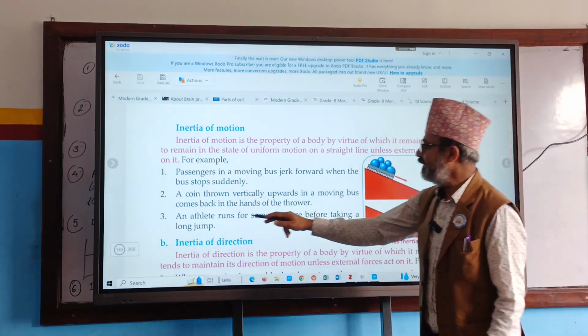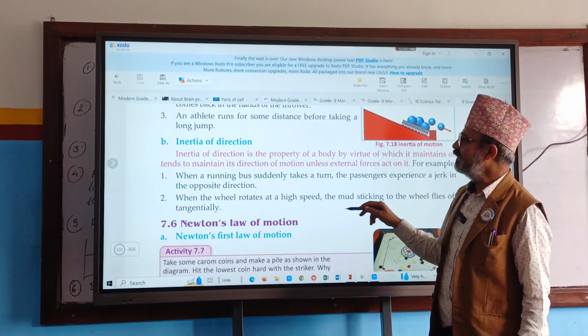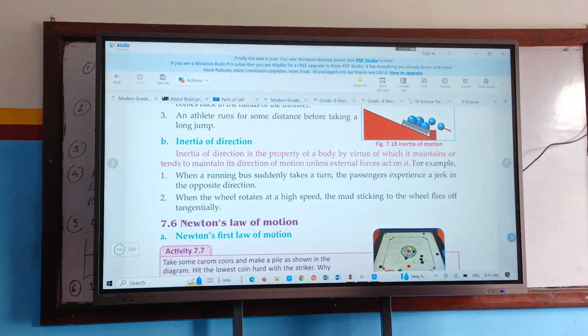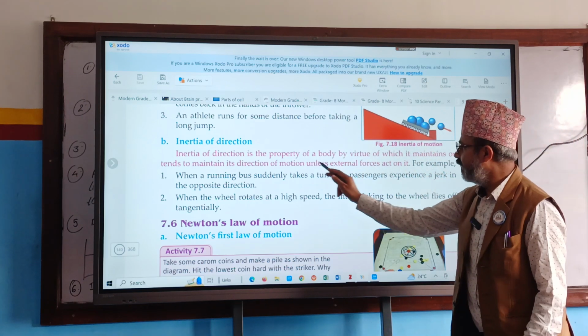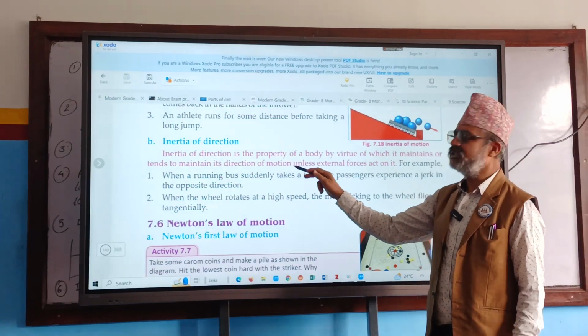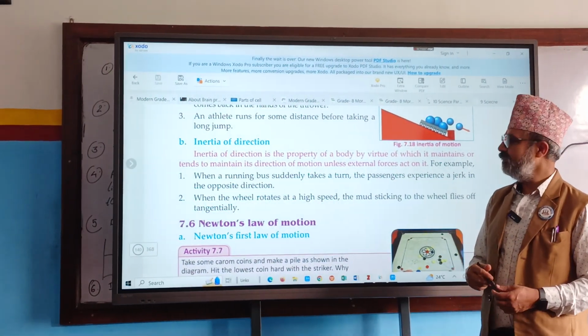Okay, and athletes run for some distance before taking a long jump. And what is the last one? Inertia of direction. What is the definition of inertia of direction? The property of a body by virtue of which it maintains or tends to maintain its direction of motion unless acted upon. How many examples are here?